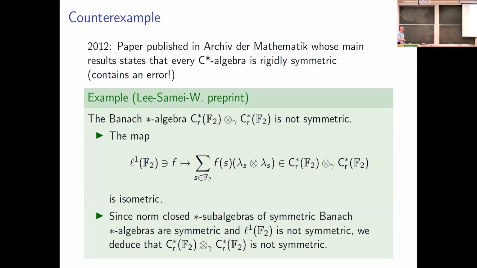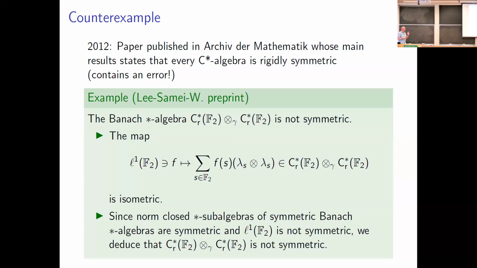Okay, so if we take a function in little L1, well, we can just embed it diagonally inside of this Banach space projective tensor product here. This embedding here is isometric. So what we get is that L1 embeds inside of this Banach star algebra. But it turns out that closed star subalgebras of symmetric Banach star algebras are themselves going to be symmetric. Guess what? Little L1 of G is not symmetric, so therefore this can't be either.